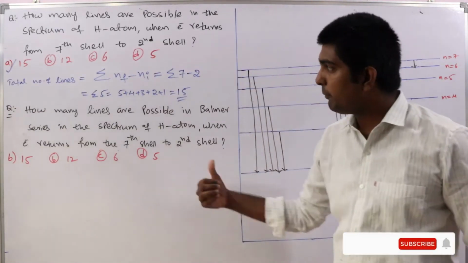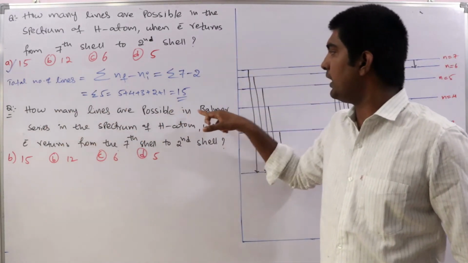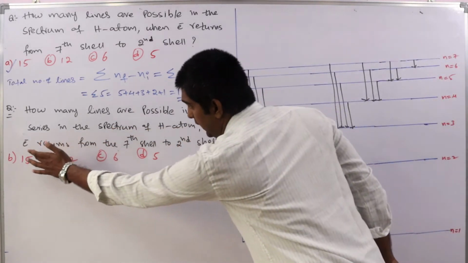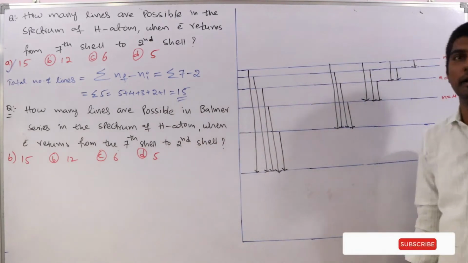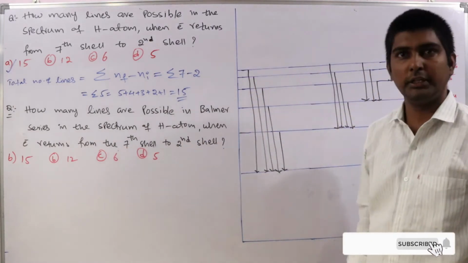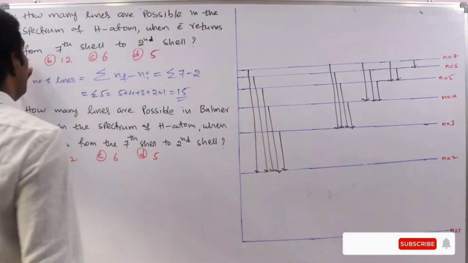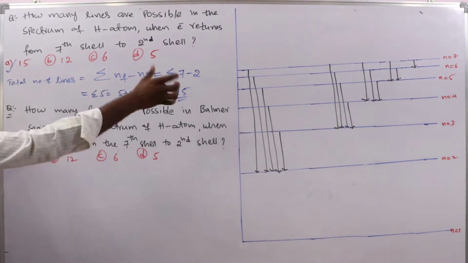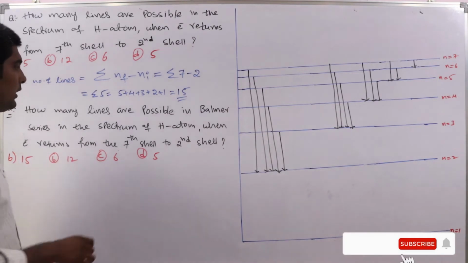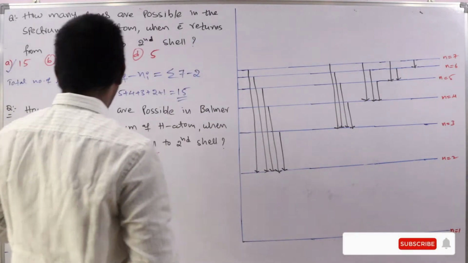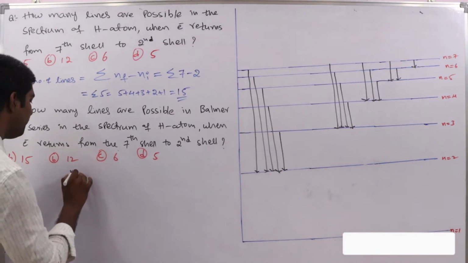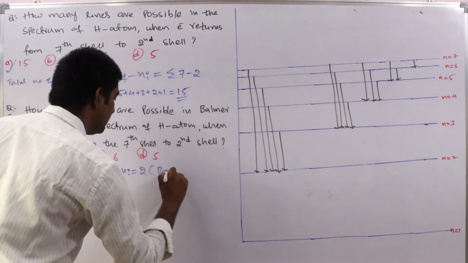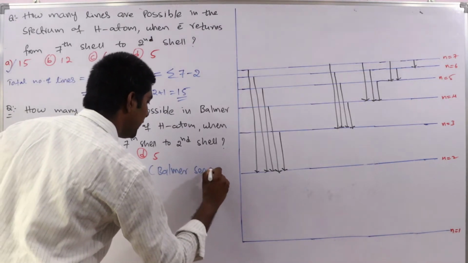Next, see another problem here. How many lines are possible in Balmer series in the spectrum of hydrogen atom when electron returns from the 7th shell to second shell? This is another problem. Here they asked total lines, but specially they asked how many lines are possible in the Balmer series. So in Balmer series, nf is equal to 7 and ni equal to 2, because they ask you to find out for the Balmer series.